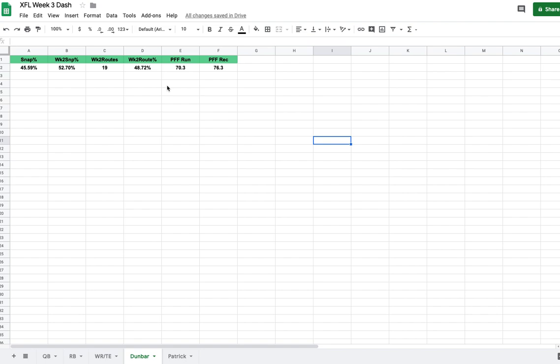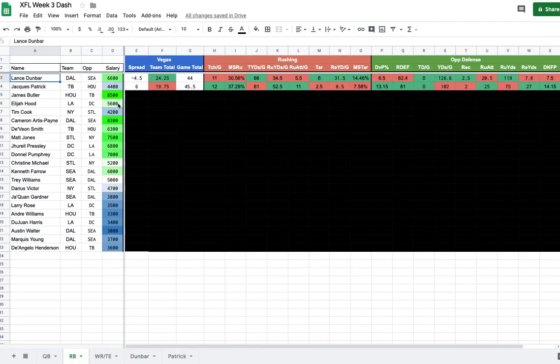He ran 19 routes, which is the second most out of any running back last week. And that is actually 2 less than the leader of his team, Cameron Artis-Payne, which is also a good thing to see. He ran a route on 48% of his snaps, so it's very nice to see that when he's in there, he's running a lot of routes. This is a guy that's going to be very effective. He's going to see about 6 targets a game, which we can go back and look here to see that so far in the 2 games, he's averaged 6 a game. He has the most receiving yards per game with 31. He's getting the team's 15% market share, which is really good to see.